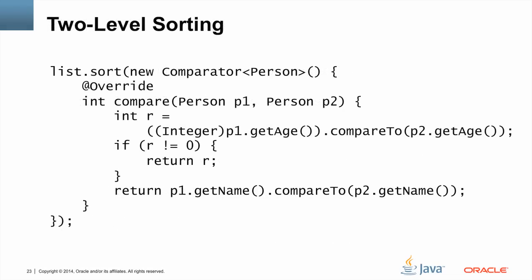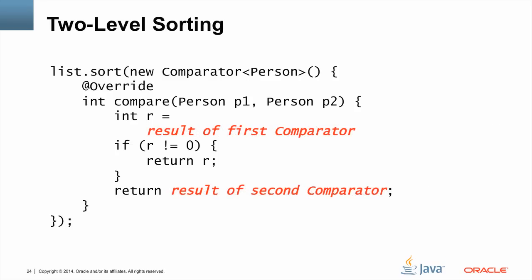Let's move to a more complicated example of two-level sorting. Suppose we want to sort our list of persons by age. A bunch of people will have the same age, so within an age group, they should be sorted by name. This example shows a comparator implemented using an anonymous inner class. First, it compares the person's ages. If they're different, it returns the result. But if the ages are the same, a second comparison is done on the name, and that result is returned.